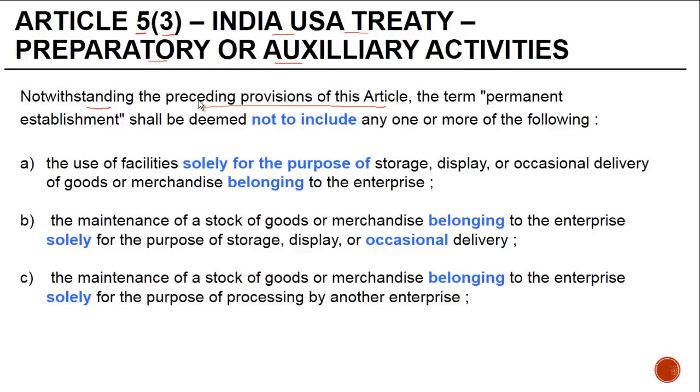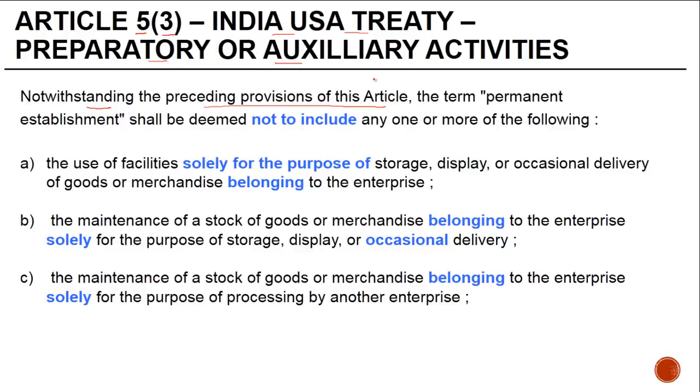Even for agency PE, which you are going to see subsequently in paragraphs 4 and 5, if the activities carried out by the agent fall under the purview of these very activities, then also the view is that it should not result into a formation of PE.